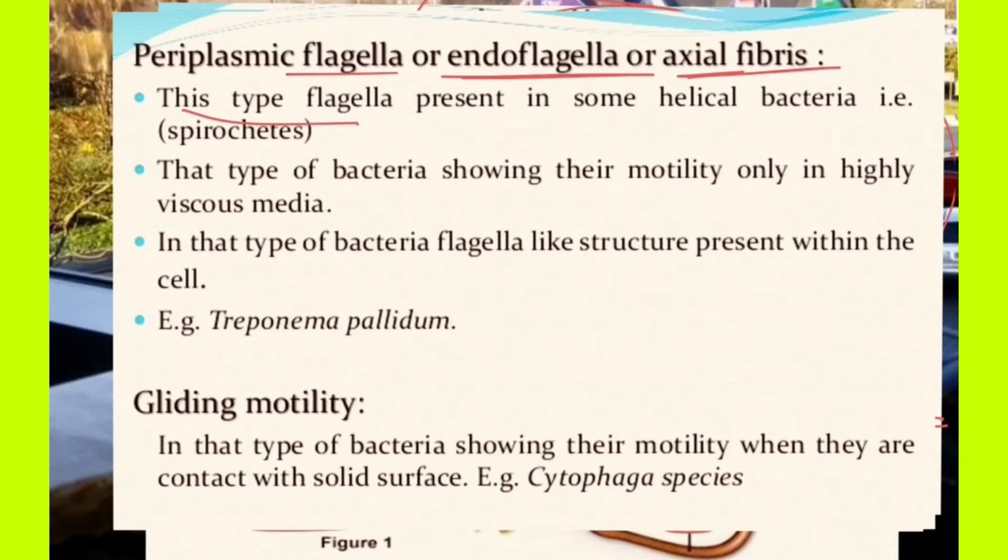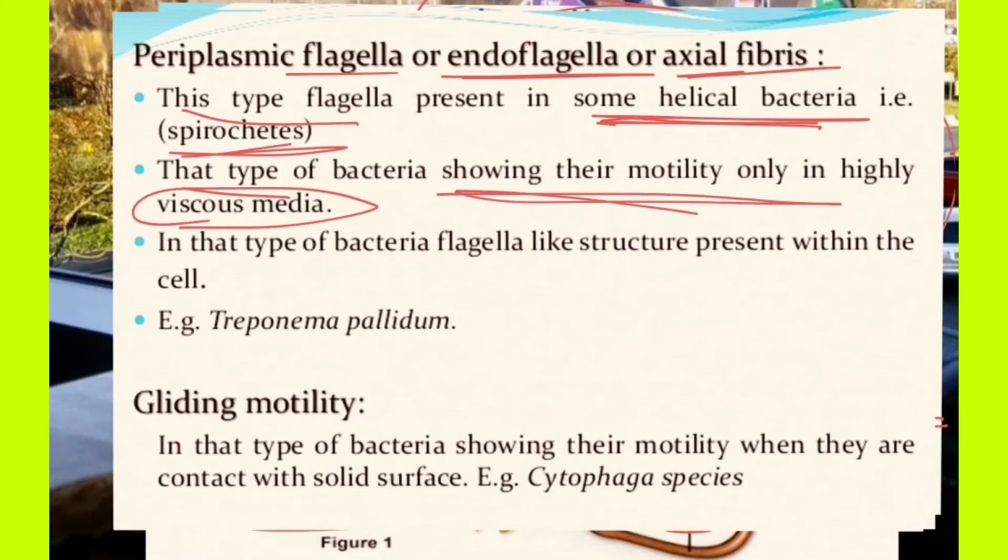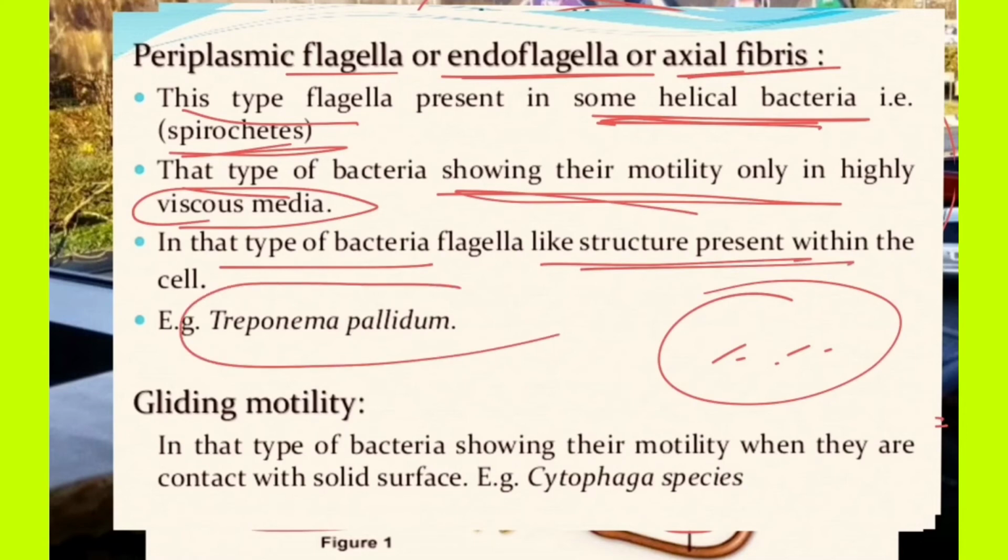This type of flagella is present in some helical bacteria, the spirochetes. This type of bacteria shows motility only in highly viscous media, very dense, tough media where these small cellular organisms cannot move. So a periplasmic flagellar structure is present that helps the motion of these bacteria, for example in Treponema pallidum. This is a very dangerous bacterium that causes different types of disease. I will tell you later.